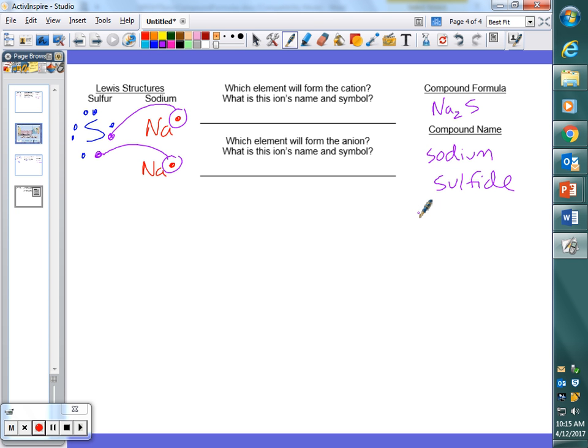Tomorrow, we will do some more practice of these in class and talk about names and formulas for ionic compounds. And then we'll finish up tomorrow, or at the end of class tomorrow, I'll put up your quiz on ionic bonding so you can finish that up sometime over the spring break. Right?